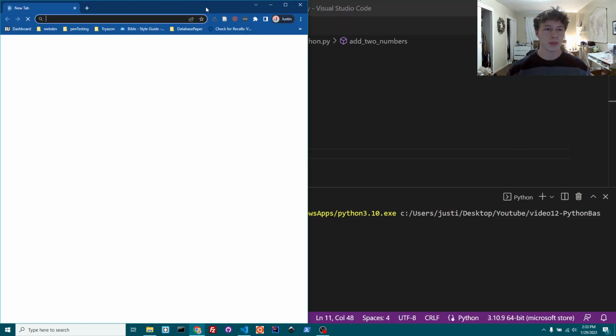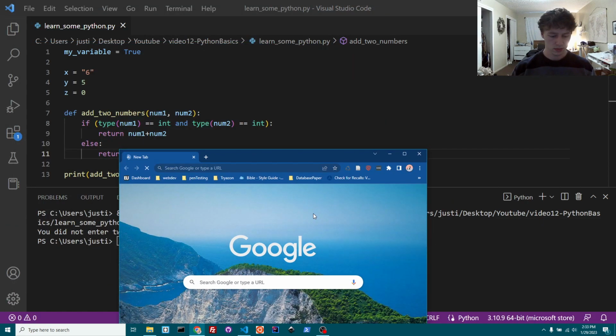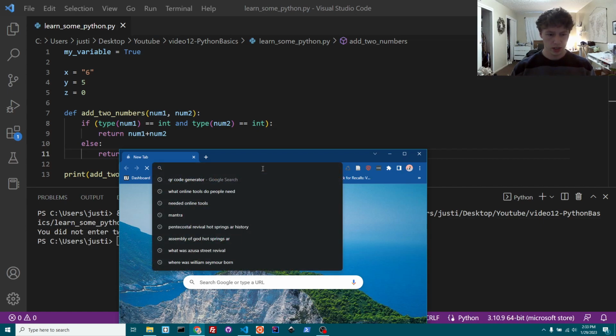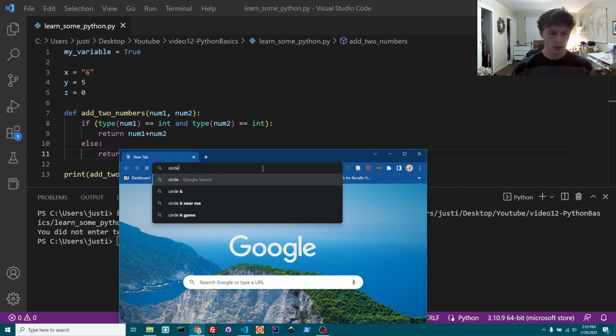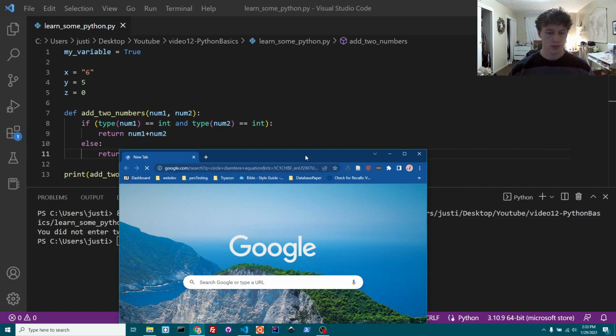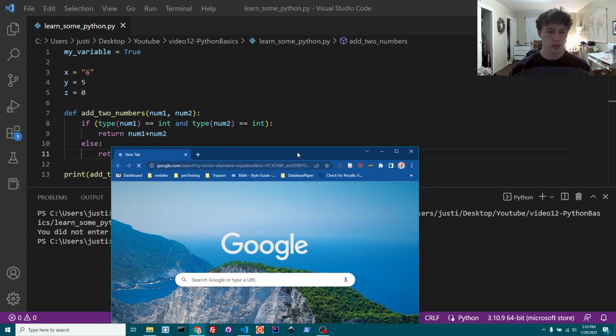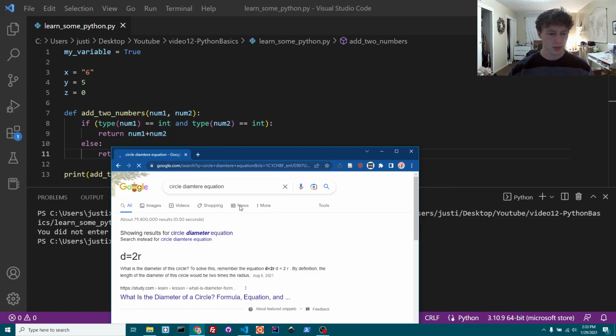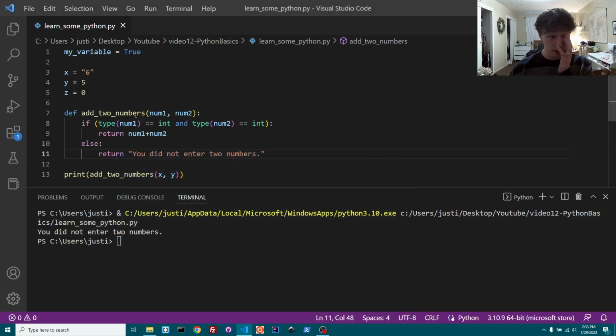Let's say circle, all right, let's get the equation for the diameter of a circle. So the diameter is 2 times the radius. Okay, I probably should have remembered that, but I didn't. So I also spelled diameter wrong. That's okay. So diameter is 2 times the radius. So let's change this up, right?